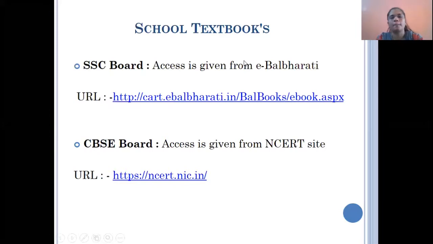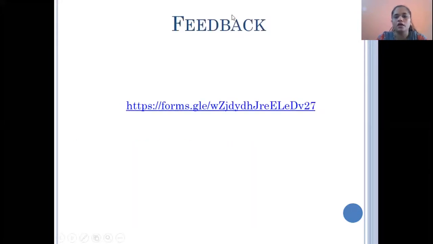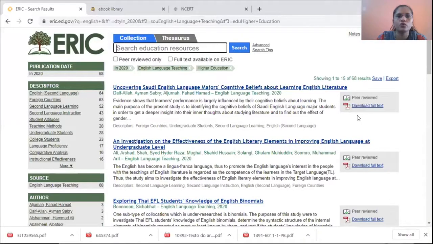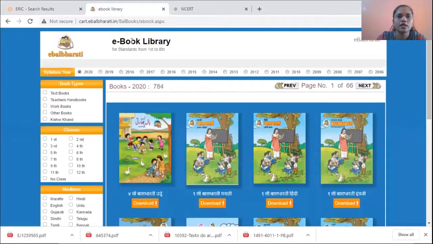School textbooks. I have already given you all school textbooks. I have downloaded SSC board school textbooks, even CBSE board textbooks also I have downloaded, and I have given you all the Word file, PDF file. I have shared on the WhatsApp, from where you can directly download your school textbook. But still I wish to show you both the websites. This is eBalbharati for SSC board textbooks. See, year-wise collection is given.